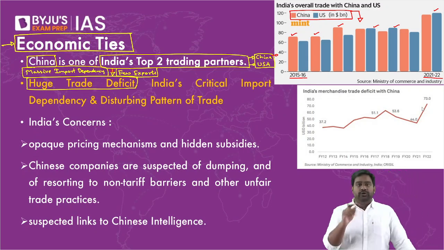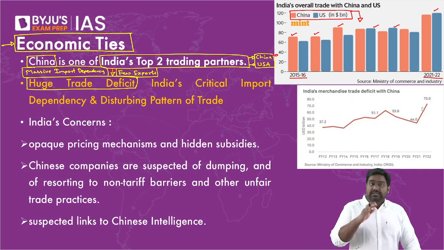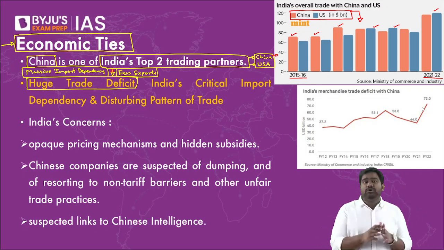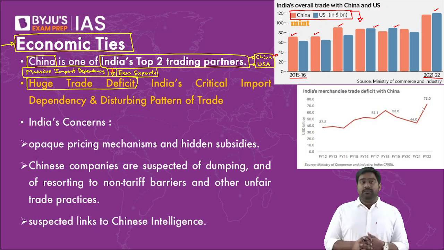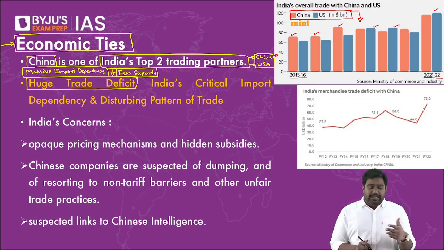We have very few exports going to China, which is just a small percentage of the trade relationship. The majority of the trade is dominated by Chinese exports to India, which means India has an import dependency. This is a critical dependency. Many sectors in India have a critical dependency on Chinese exports. Now, this could become a huge challenge because whenever the trade equation is so unfair, biased towards one country, this is not healthy. Usually a trade relationship should be balanced.